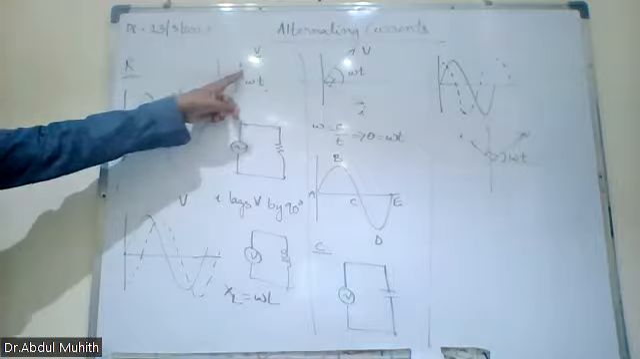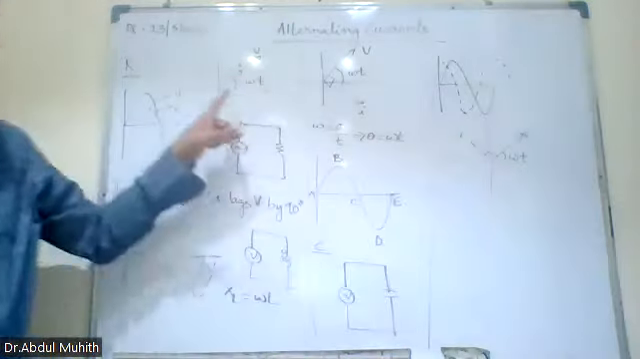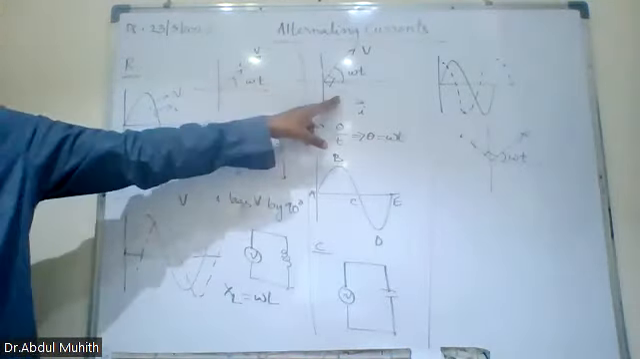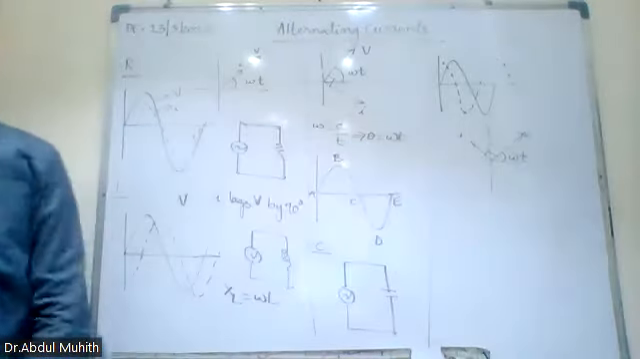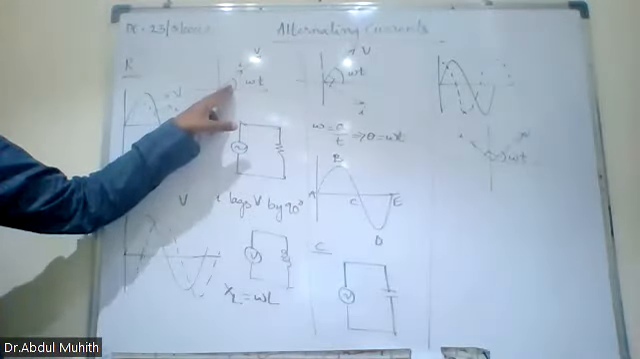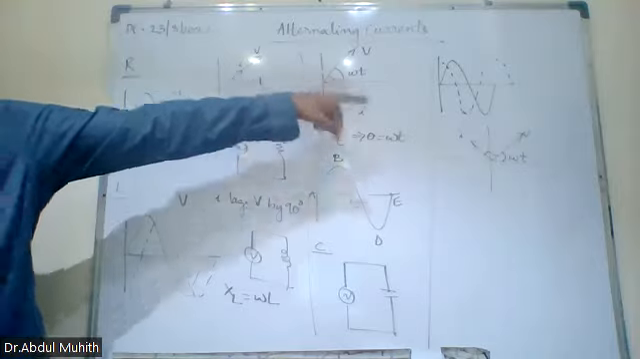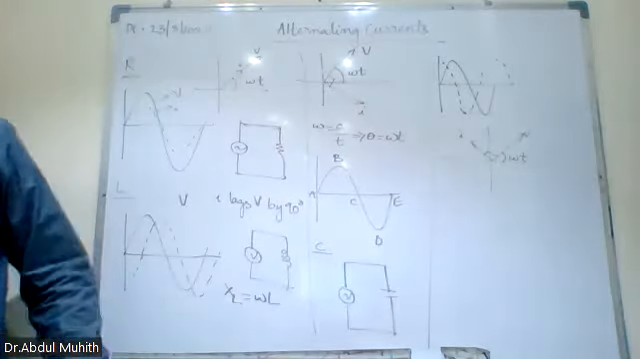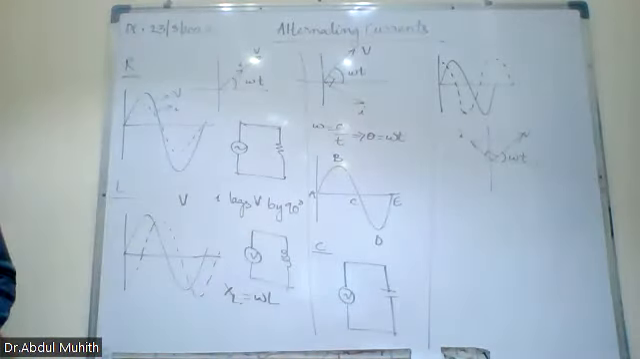See, in all of them the voltage is the same. Here the current is in phase, here the current is lagging, and here the current is leading by 90 degrees. Is that clear? Here it is in phase, here it is lagging, here it is leading. Okay? Now after that, what will happen now?